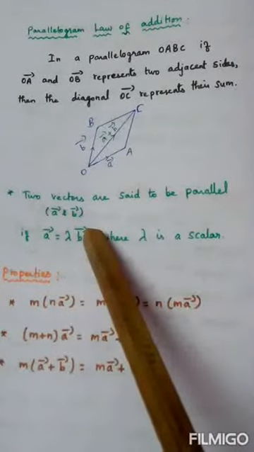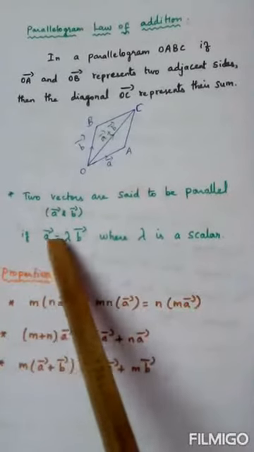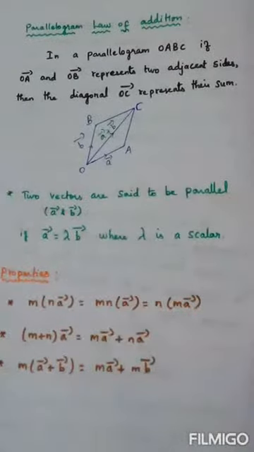If two vectors are parallel, this format can be written. That is, one vector is equal to some constant into the other vector. This is the condition for parallel.